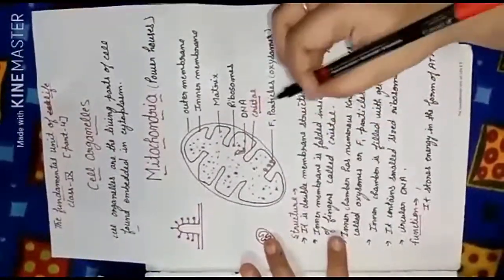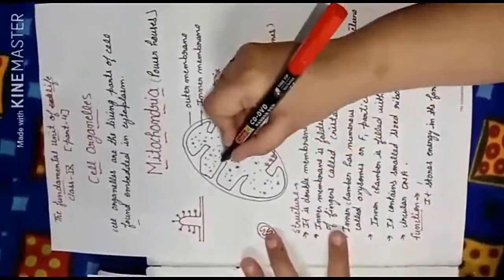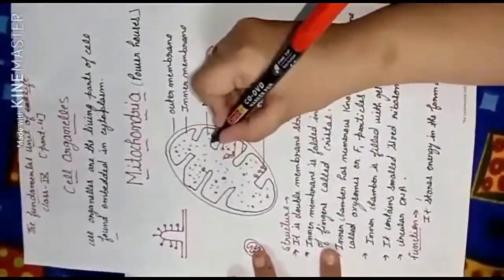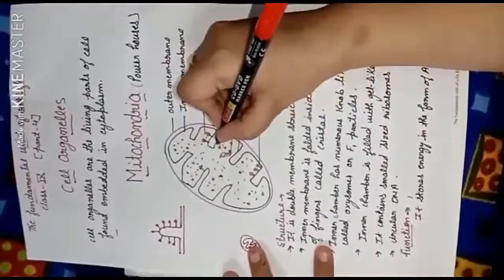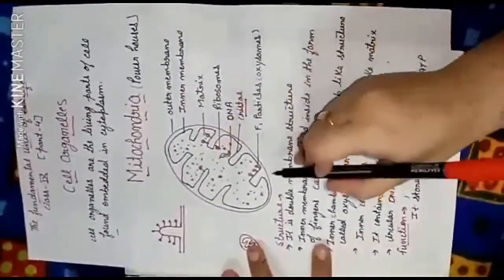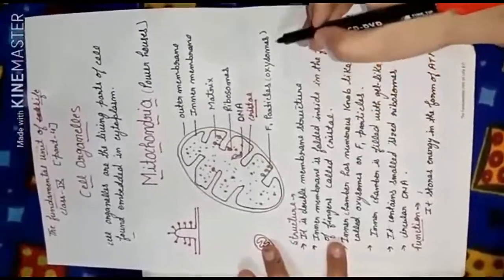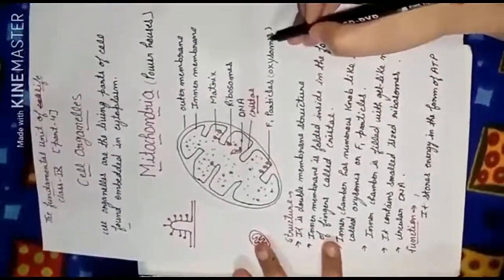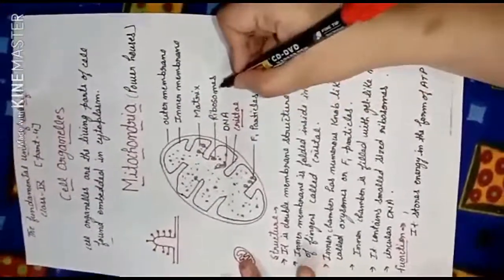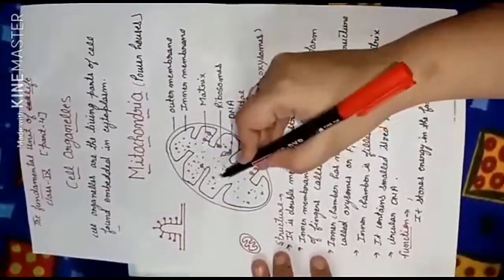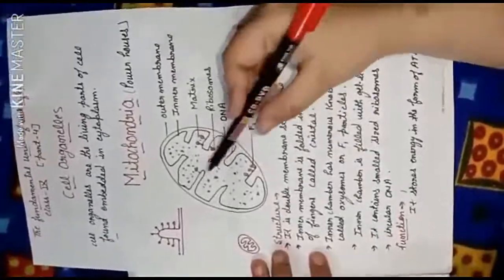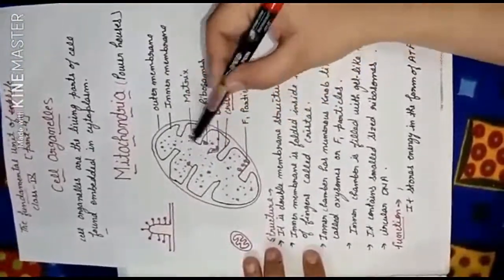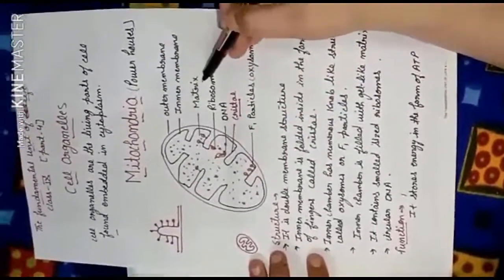Cristae. Now inside these cristae we have knob-like structures present. These small knob-like structures inside the cristae are called F1 particles, or you can say oxysomes. The mitochondria has its own ribosomes as well as its own DNA, and the fluid present in the mitochondria is called the matrix.